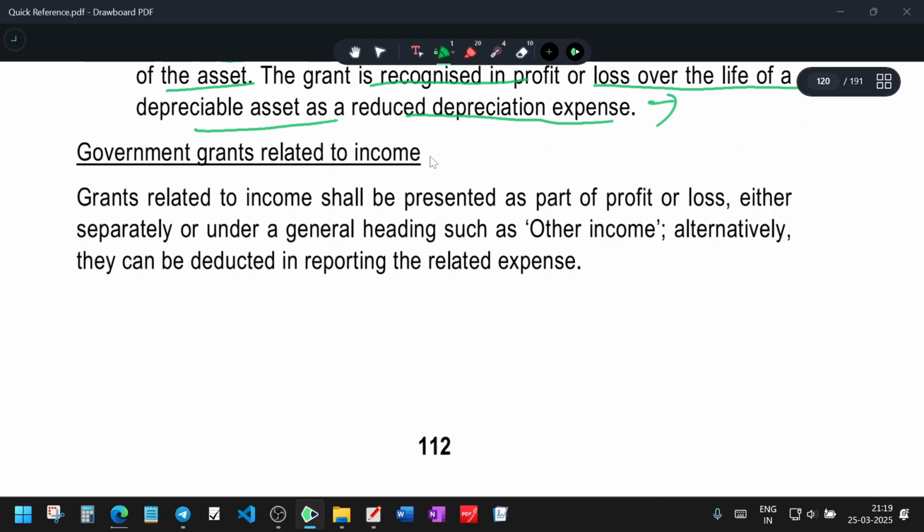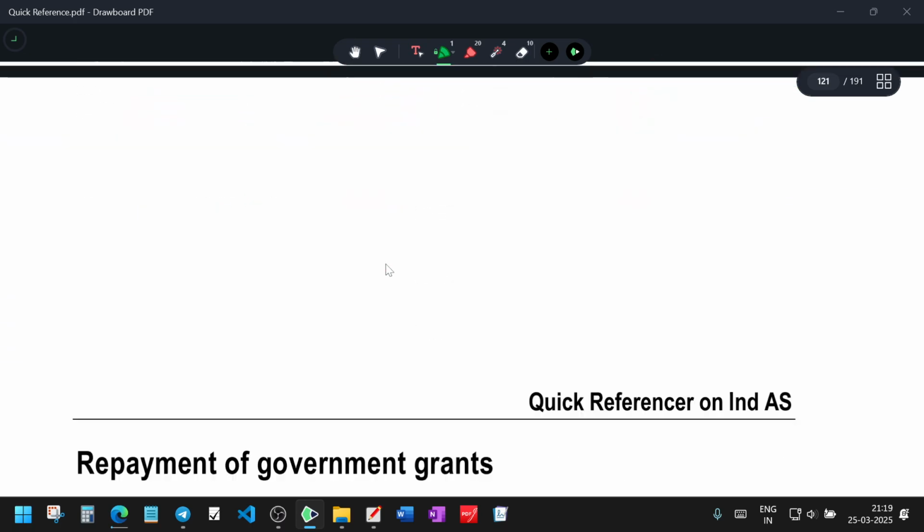Government grants related to income shall be presented as part of profit and loss, either separately or under a general heading such as other income. Usually it comes under other income. Alternatively, it can be deducted in reporting the related expenses. Sometimes it is called other expense.